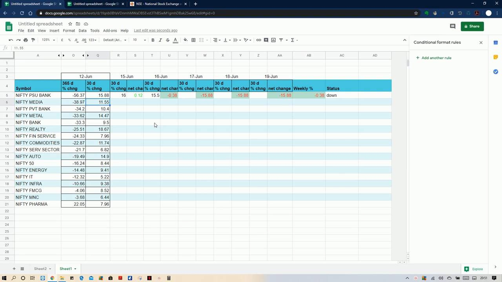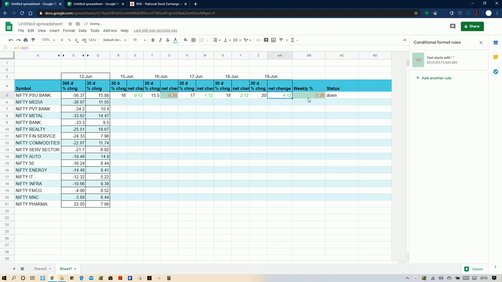So you can easily identify that this sector is performing better in terms of weekly as well as monthly. You can track it. Overall, even though the 365 days is negative, you can see the monthly change is giving a positive. So you need to enter one by one for all the weeks. Now we have entered 17 here. I am just putting 18, and here it is 20.